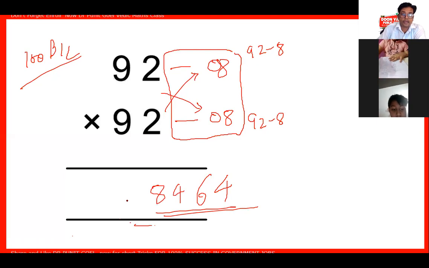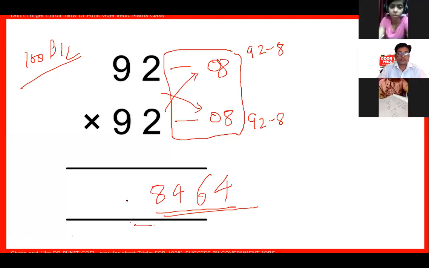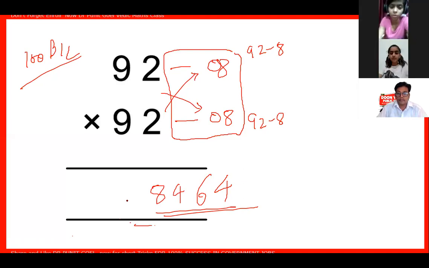Raise your hand if somebody has a problem. Ansh Rana, Ojas, what's the problem, beta? I'm asking if somebody has a problem. Don't write no problem, I understood. Just if somebody has a problem, then write.